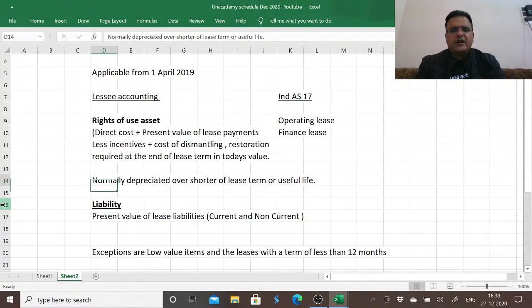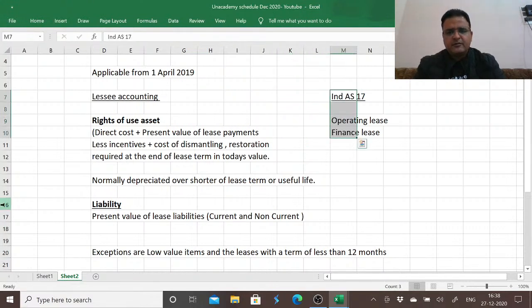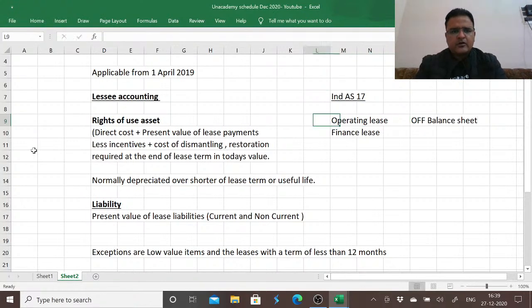So the off-balance sheet financing structure which was being used as a creative accounting medium is discouraged, and the only way a lessee can account for leases is now by presenting it onto the balance sheet. This is moving on from an off-balance sheet item to an on-balance sheet item. Both the asset and liability are recorded at the same time onto the balance sheet.